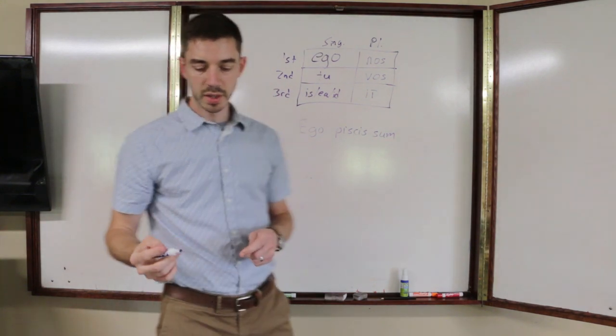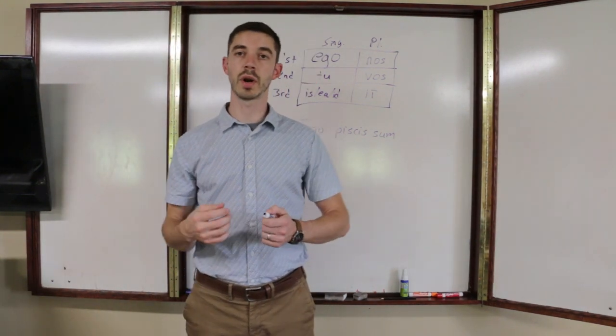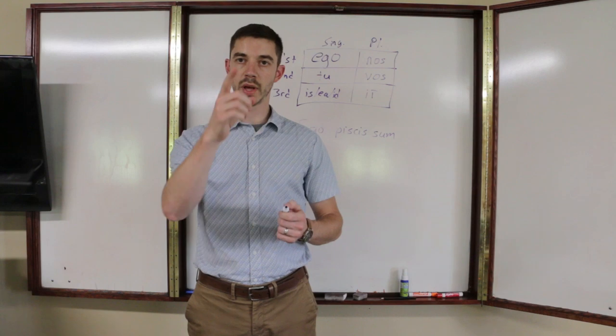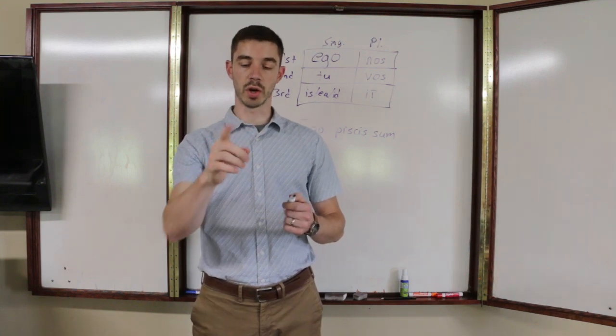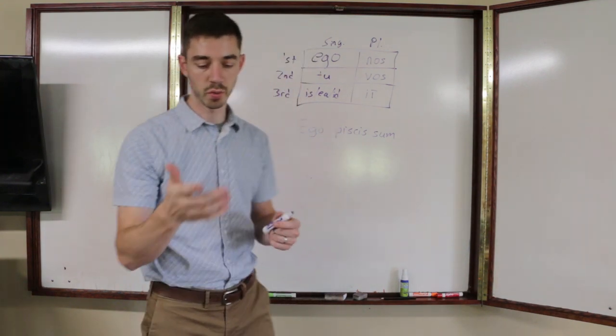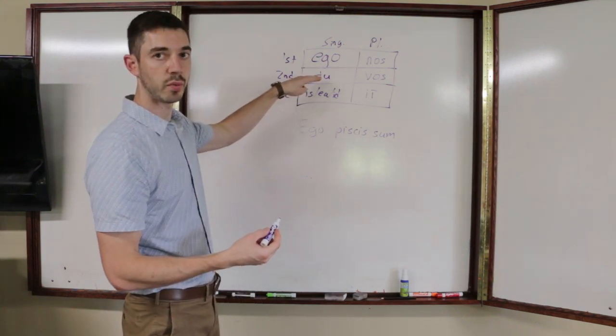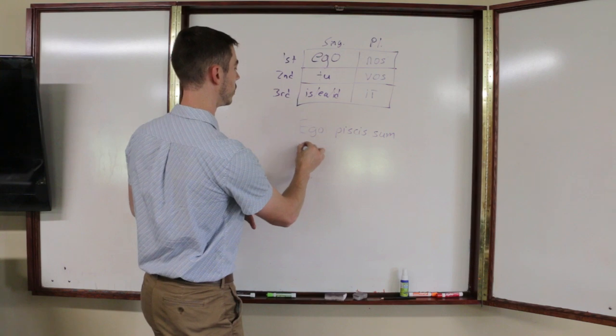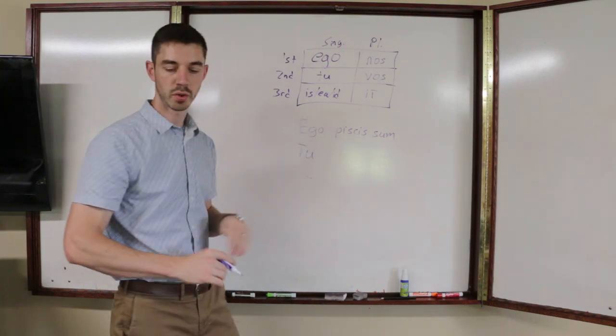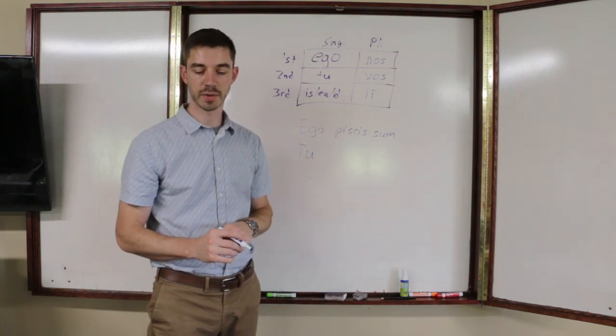The next one is gubernator es. So we're saying you are the gubernator. You are the captain. So what nominative pronoun would we put with that? We would put tu. So we would say tu gubernator es.